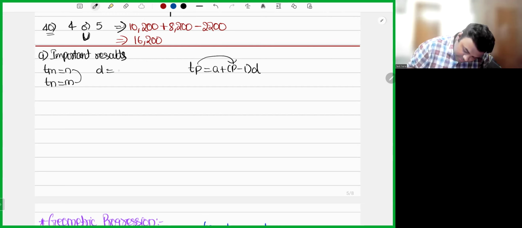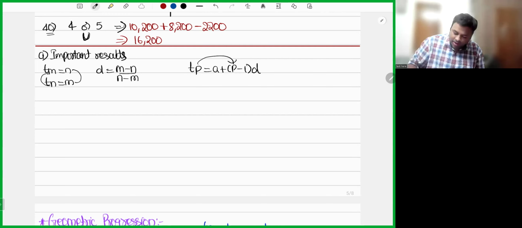M minus n divided by n minus m. Okay, m minus n divided by n minus m will be minus 1, because the denominator is reversed, right? If you cancel them, it will be minus 1. Like 7 by minus 7 is there, it will be minus 1. Same way here, d will be equal to minus 1.